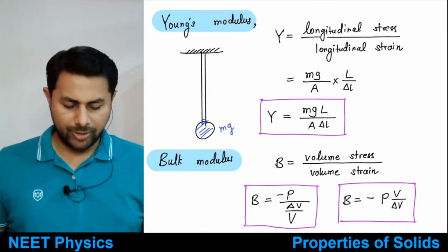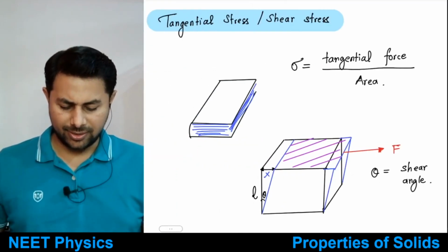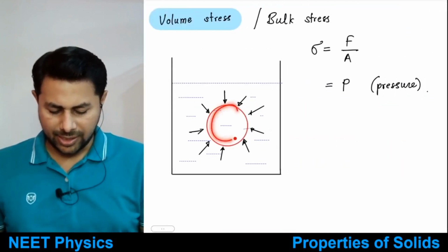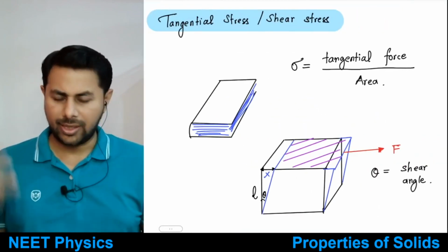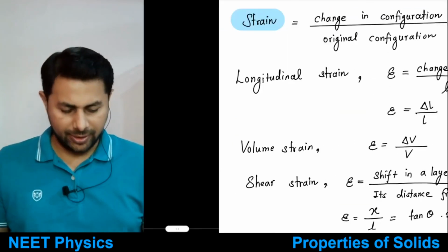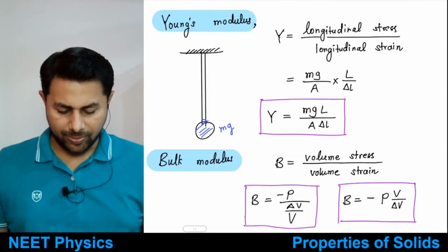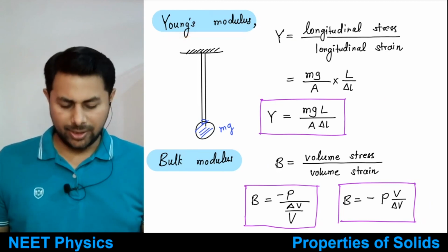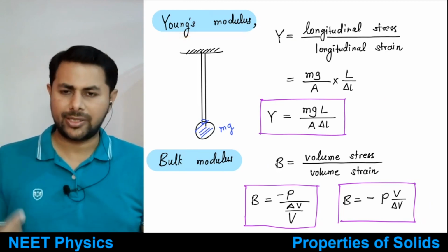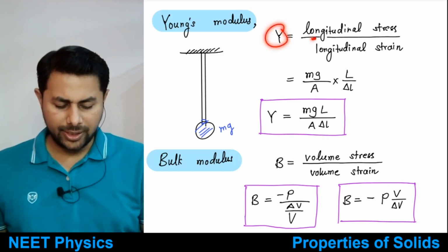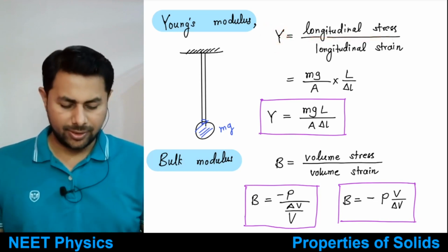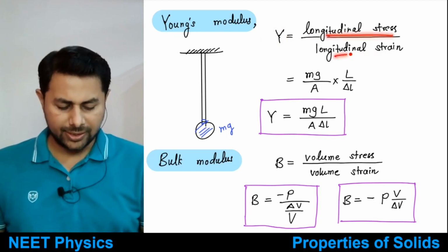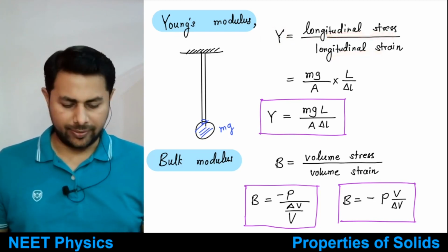Then corresponding to the three cases that we saw, change in length, change in size, change in shape, there are three moduli of elasticity. So what are those three moduli of elasticity? The first one is Young's modulus. Now what is Young's modulus? A modulus is the ratio of stress to strain, so Young's modulus is the ratio of longitudinal stress to longitudinal strain.